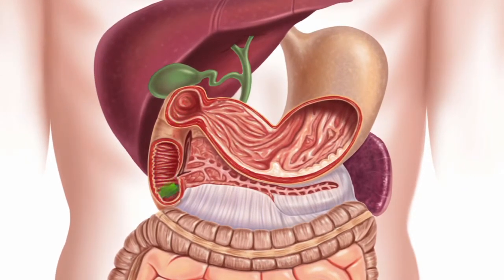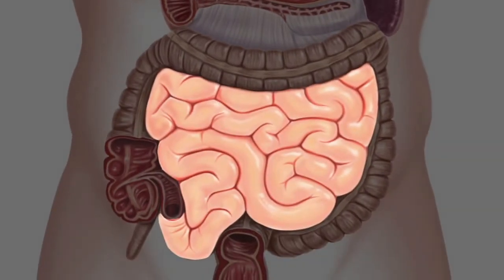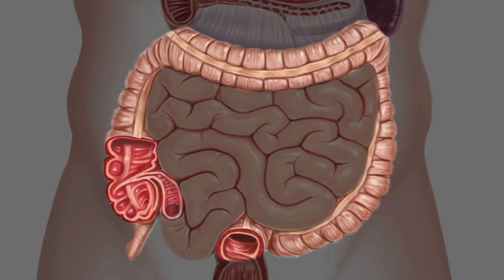The transformed food makes its way to the small intestine. The main function of the small intestine, or small bowel, is to absorb food. This absorption mainly occurs at the beginning of the small intestine, in the duodenum. Lastly, the large intestine, or colon, transforms the liquid residue into solid waste, or feces. Bariatric surgeries have an impact on normal digestion by reducing the size of the stomach or shortening the length of the small intestine, which reduces the absorption of food.